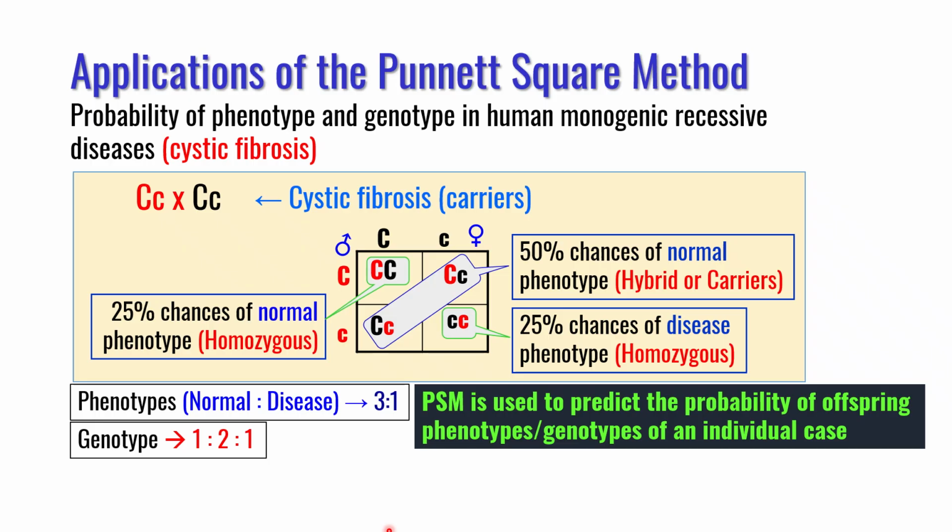However, if I ask you the frequency of the same disease in a population, you cannot use the Punnett square method. You will use another method which is known as the Hardy-Weinberg equation. The Hardy-Weinberg equation I will derive using this data which is given in this square in the grid.